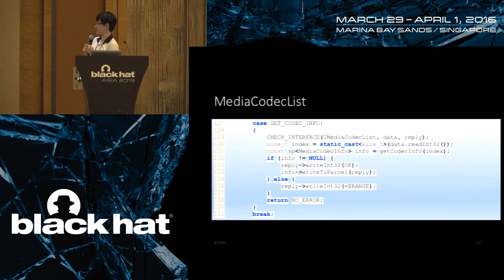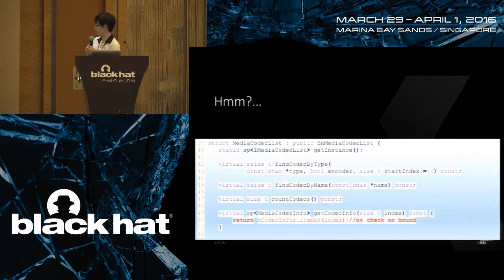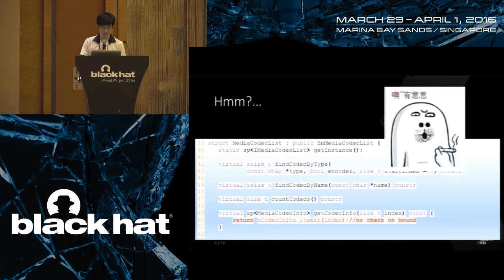If it has failed, then an invalid value will be written in the Parcel, and the user will be notified of it. So let's go back to check the getCodecInfo function. Unfortunately, there's no bound check here, and we can see that the index is directly passed to a vector's itemAt function.